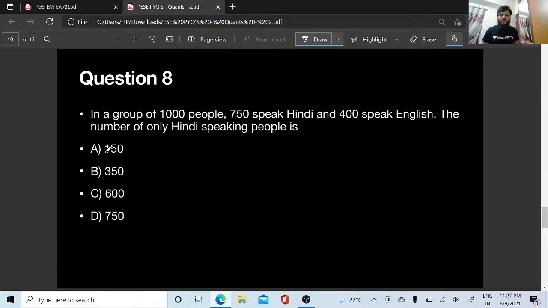In a group of 1000 people, 750 speak Hindi and 400 speak English. The number of only Hindi speaking people is dash.